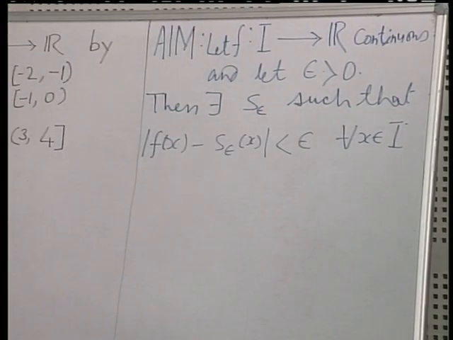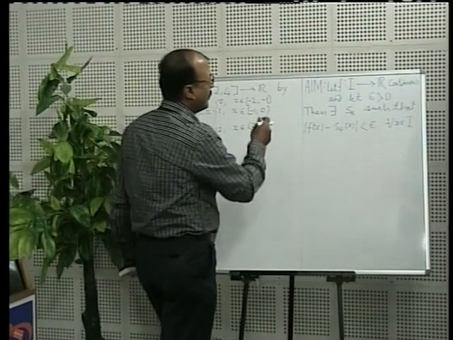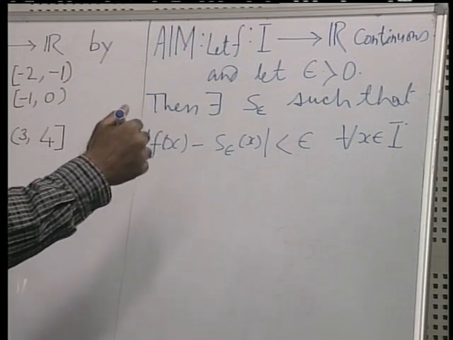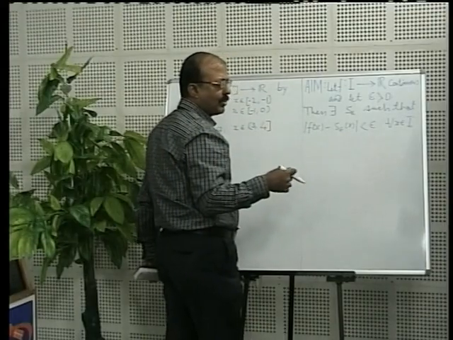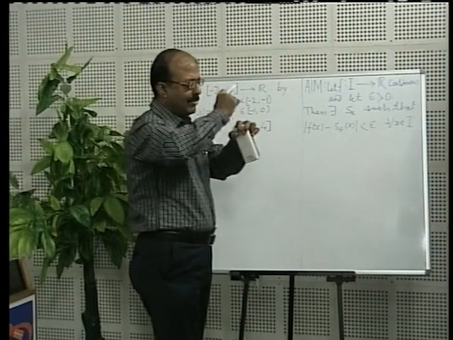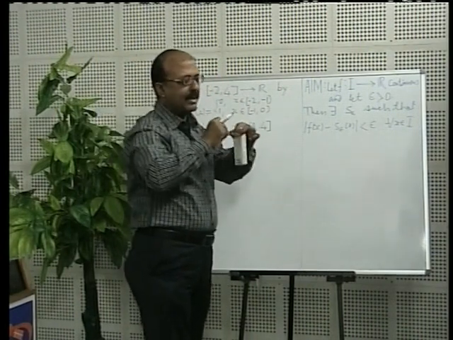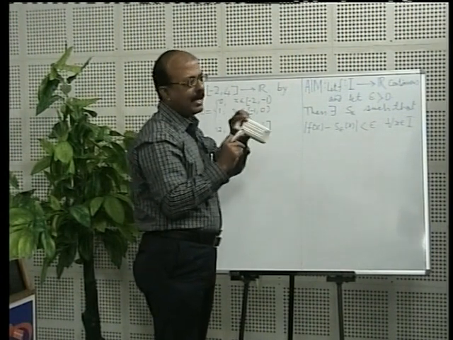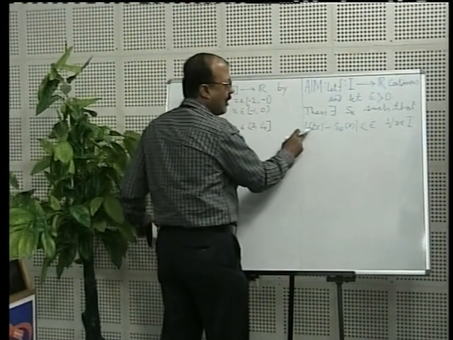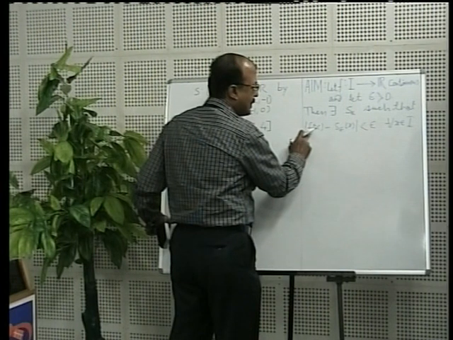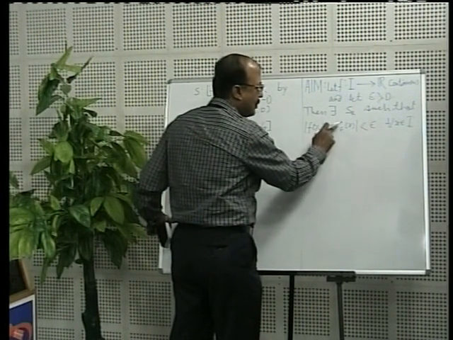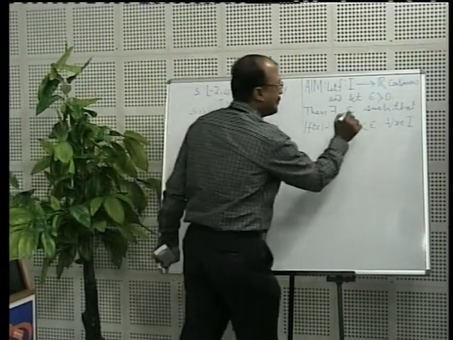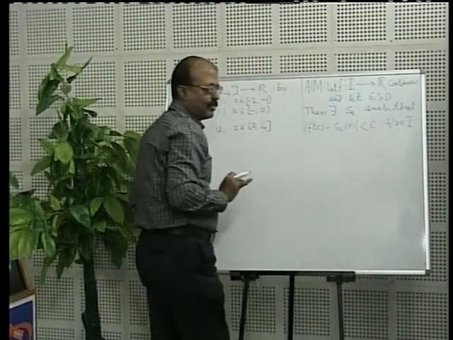Step functions, obviously, are so simple in nature. Now this is a continuous function, and with continuous functions you can imagine anything. For example, these days you go to a medical doctor to check your heartbeat, and he gives you a long strip with a very complicated graph. That graph represents a continuous function over a compact interval. The function could be very complicated, but what we are saying is that it can be approximated as closely as you wish by a step function. Epsilon is given, so you can choose this constant as small as you please.